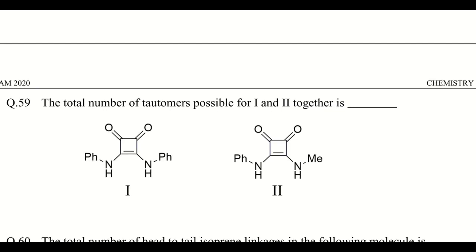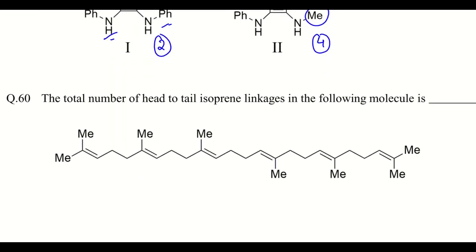The total number of tautomers possible for 1 and 2 together is. Here for structure 1 there are 2 tautomers possible since both of the sides are the same. And for this structure, since here it is methyl and here is phenyl, there are 4 tautomers possible. So in total there will be 6 tautomers. Going to the next question.